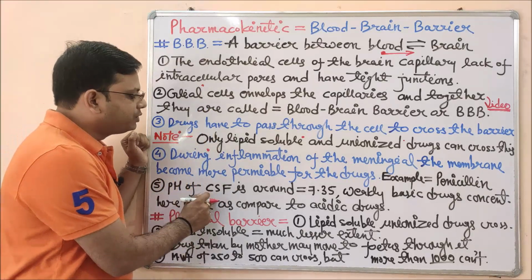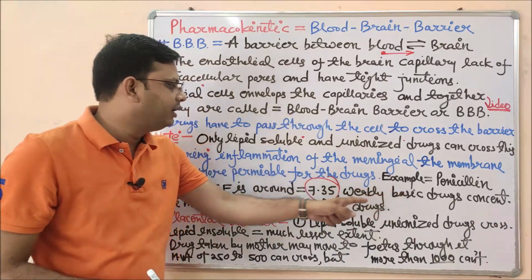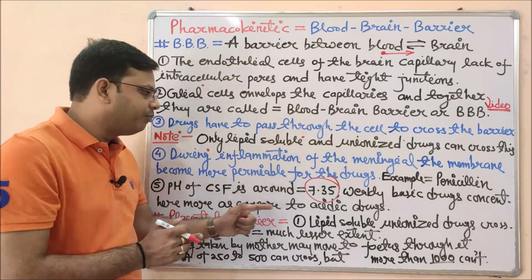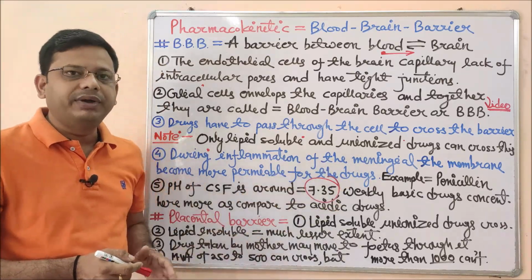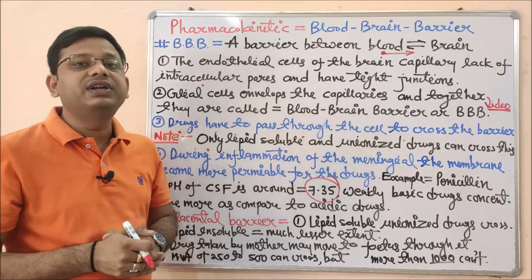The pH of cerebrospinal fluid is around 7.35. Weakly basic drugs are more soluble compared to acidic drugs here. So basic drugs will be able to cross the blood-brain barrier more than acidic ones. This is not a 100% criterion, but it is a preferential criterion.